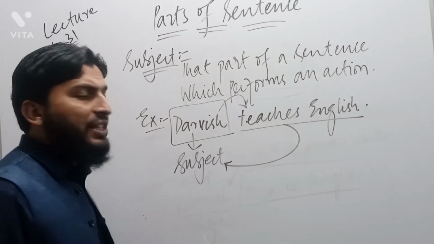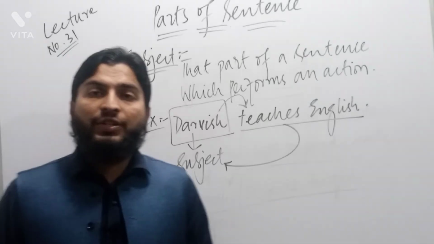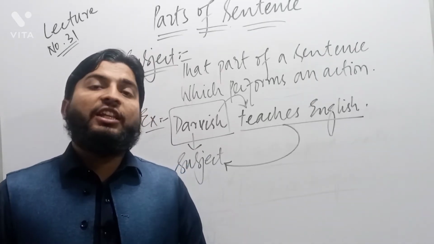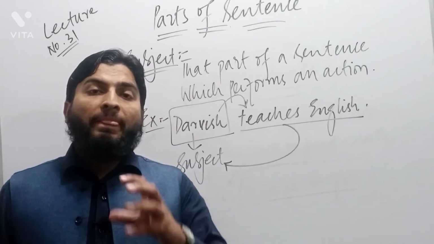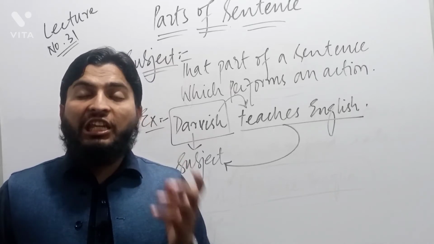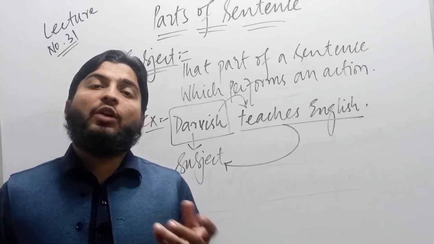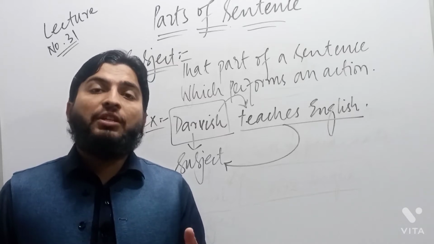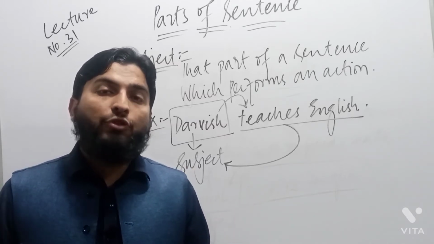The understanding of subject is, we know very well that the subject can be a noun or a noun phrase. It can be a pronoun or a noun phrase. It can be a subordinate clause too.